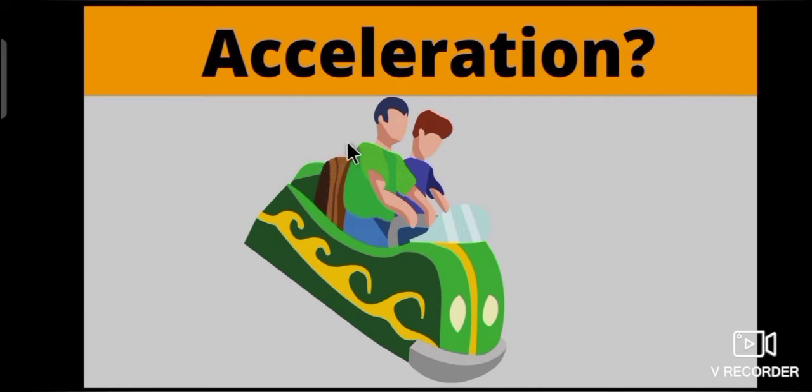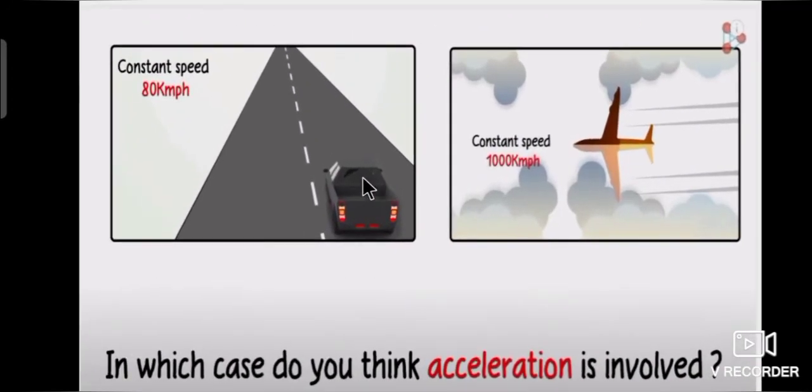Now we will learn about acceleration. See the examples. Car and aeroplane going in a linear path, that is, straight line manner. In which case do you think acceleration is involved? Let's see.